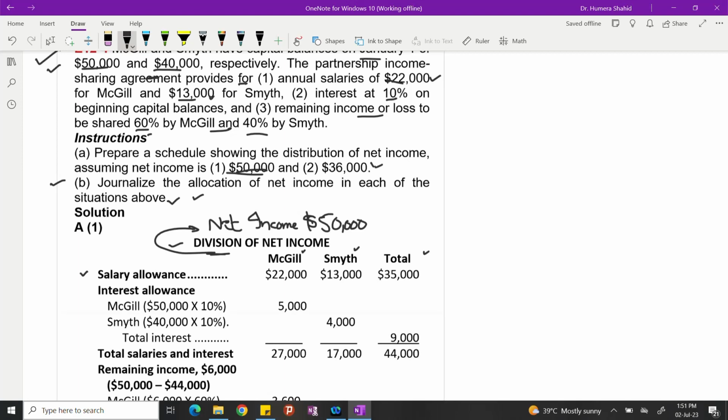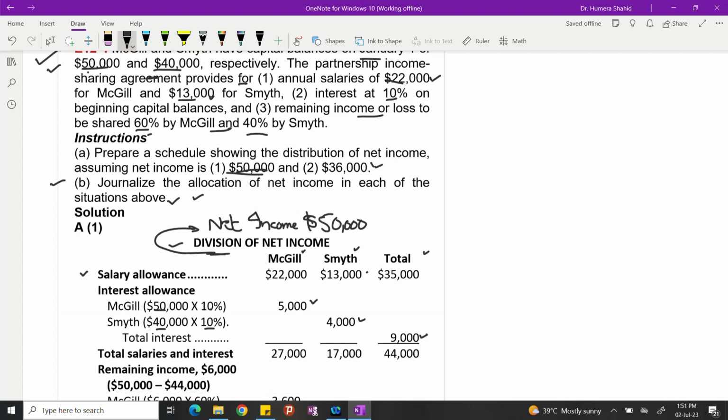Interest is 10%. So let's calculate for McGill. His capital was 50,000, 10% is 5,000. For Smith, his capital was 40,000, 10% is 4,000. Make a total. Total salaries allowance 22,000 plus 13,000 equals 35,000. No need to write these symbols, I'm just writing to explain. Then 5,000 plus 4,000, total interest is 9,000.